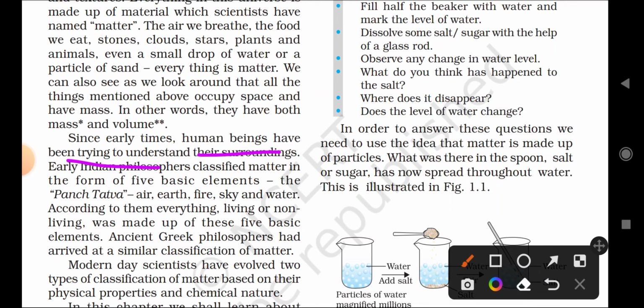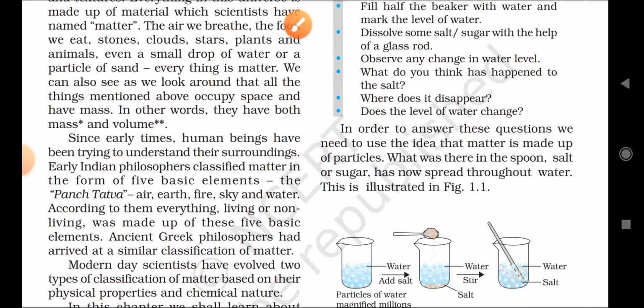Early Indian philosophers classified matter in the form of five basic elements. Indian sages, or Indian philosophers, classified matter into five elements or five types, traditionally called the pancha tattvas.